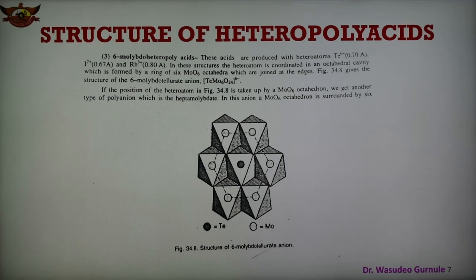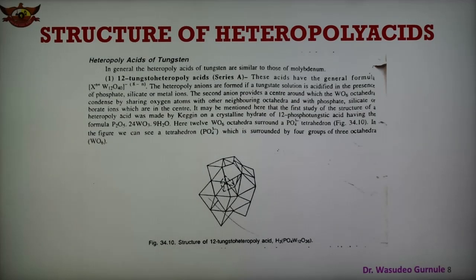So this is the structure of TeMo6O24 6 minus, and in this case the position of the heteroatom in the figure is taken up by the MoO6 octahedron, and we get another type of polyanion which is the heptamolybdate. In this case, the MoO6 octahedra is surrounded by 6 MoO6 octahedra, and the structure of this heptamolybdate is not amorphous with the 6 molybdo species. So the structure is shown here.